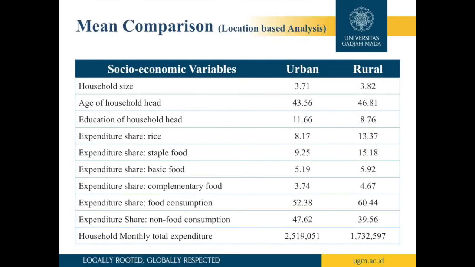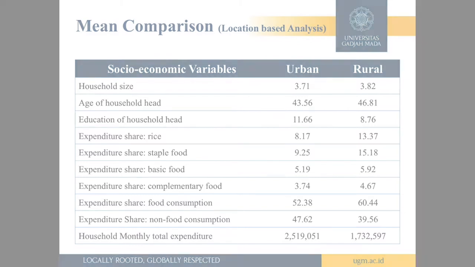Next, the mean comparison using the location-based analysis. This study observes no significant difference in household size on both location categories. However, in terms of age and education, urban households tend to be headed by a younger and more educated person. This table also shows that the rural households have higher expenditure share on food items, while the urban households have higher expenditure share on non-food items. Furthermore, this study observes a significant disparity in total monthly expenditure between two location categories.